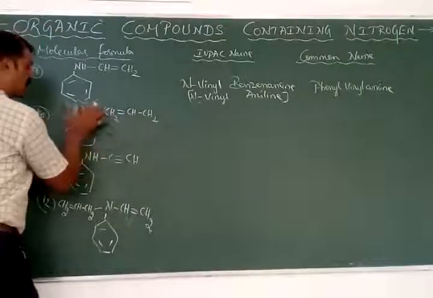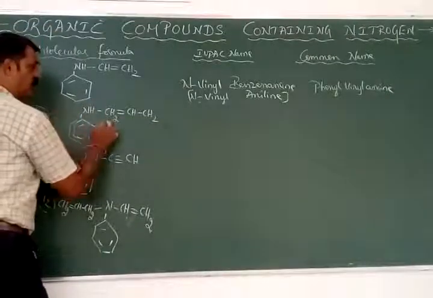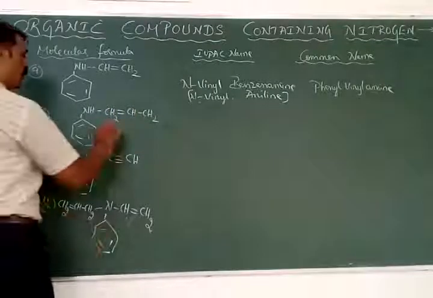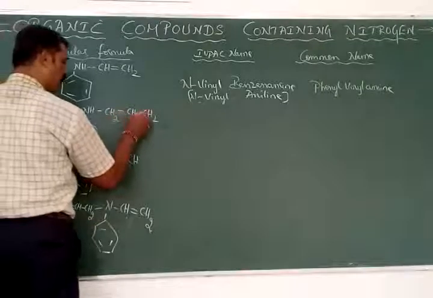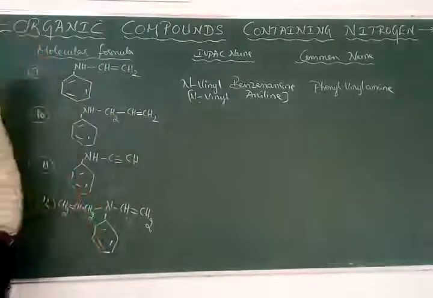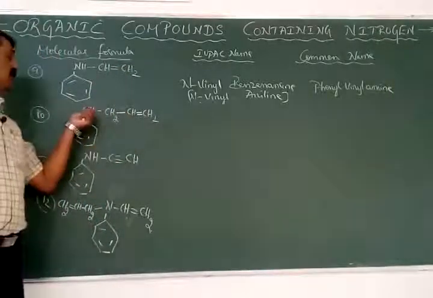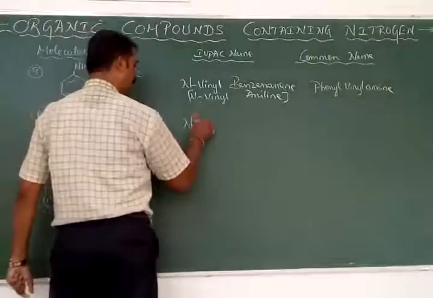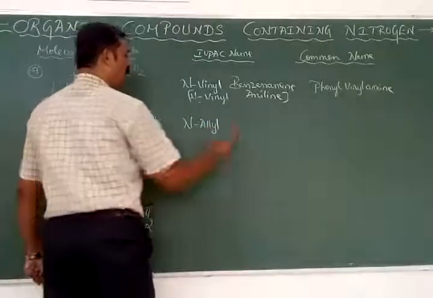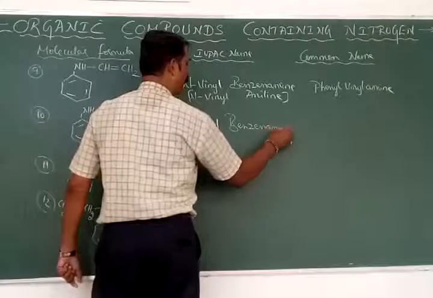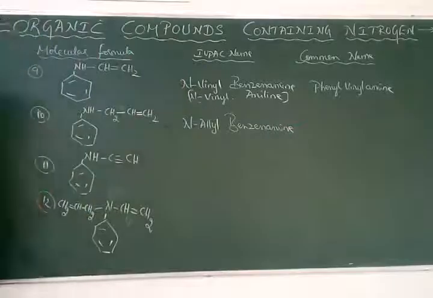So let's have the same thing. You leave this, this is a benzenamine first. And what is this group called? Allyl group it is called. I think I have made one mistake here. We have to remove this double bond here and put the double bond here. Sorry. This is only the single bond. This is the allyl group which is attached to the nitrogen atom. Hence the name of this one is N-allyl benzenamine. Benzenamine we can also mention in the form of aniline also. Therefore it is called N-allyl benzenamine.